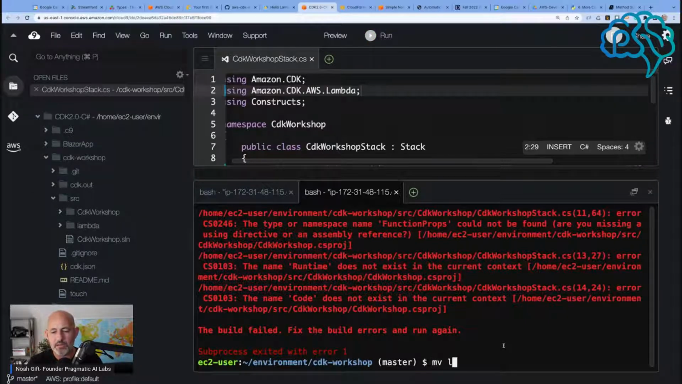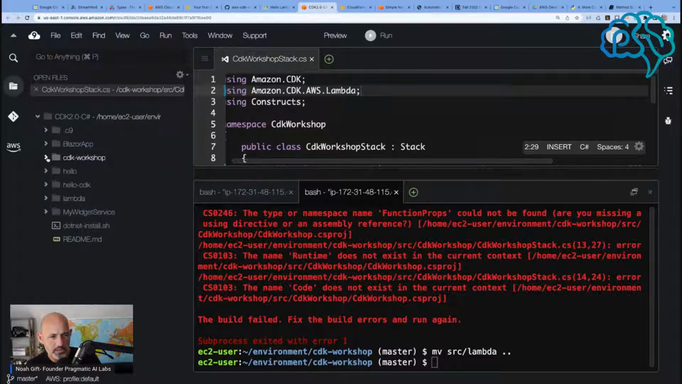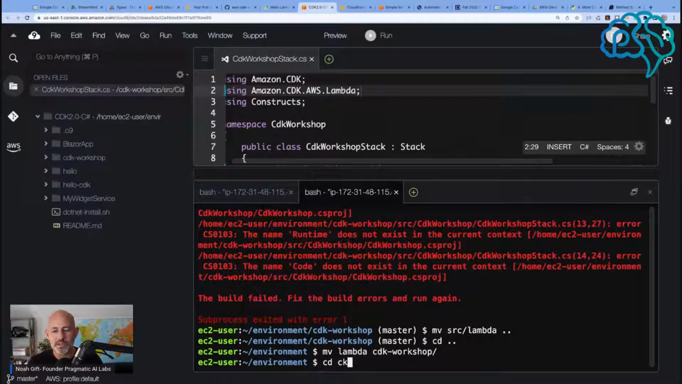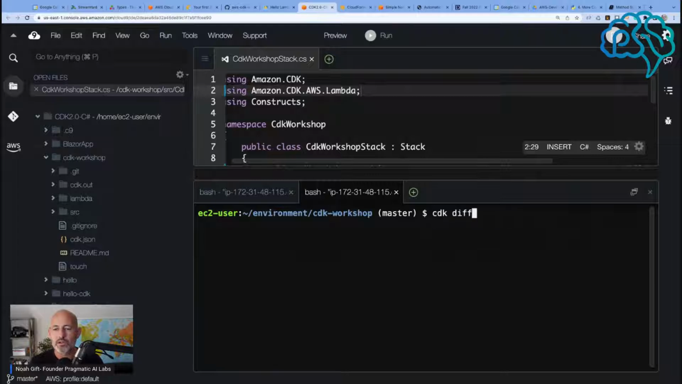Let's move lambda up again. Move source lambda up. Right. Well, not there. I want to move lambda. Move lambda to CDK workshop. There we go. Now go to CDK workshop. I think source lambda. Okay, now if I do CDK diff, does it work?